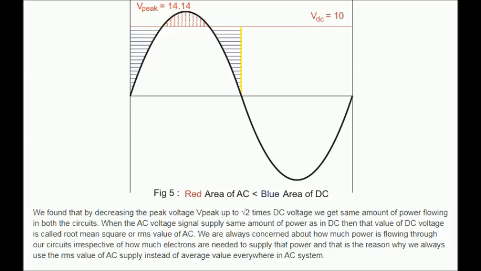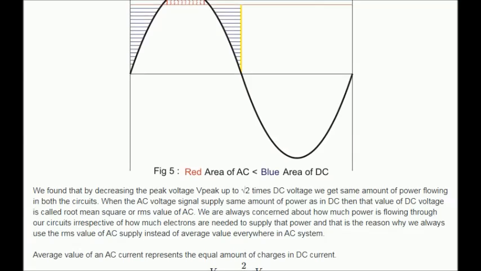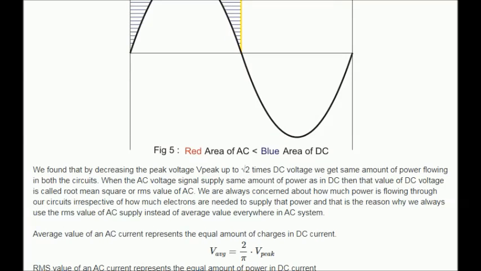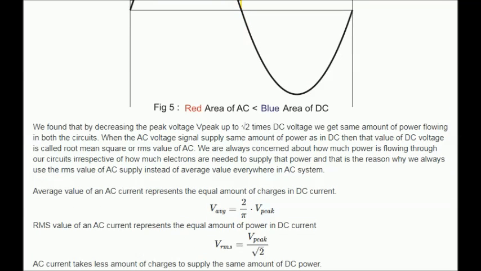When the AC voltage signal supplies the same amount of power as in DC, then that value of DC voltage is called the root mean square or RMS value of AC. We are always concerned about how much power is flowing through our circuits, irrespective of how many electrons are needed to supply that power, and that is the reason why we always use the RMS value of AC supply instead of average value everywhere in AC systems.